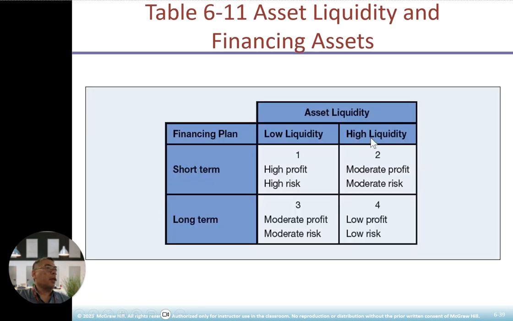In terms of logic here, asset liquidity and financing plan: short term will be high profit, high risk, and long term will be moderate profit, moderate risk. High liquidity will be moderate profit, moderate risk. For short term, low profit and low risk. So depends on whatever strategy you use. You have to choose between the two.